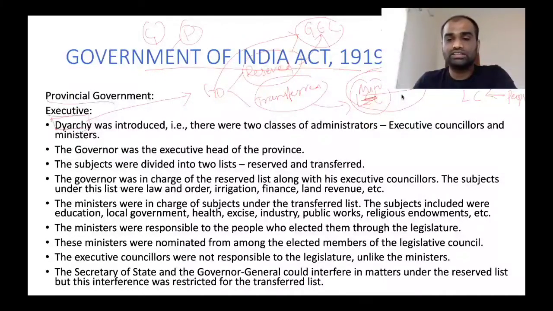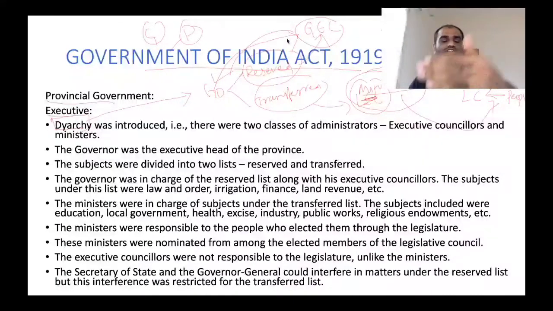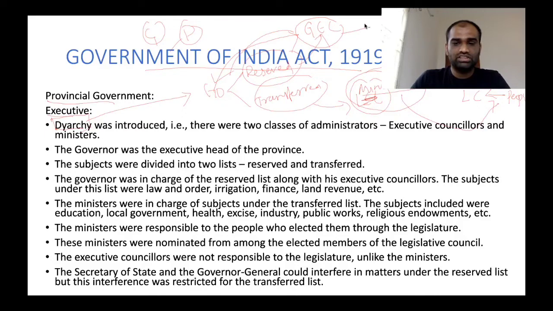So ministers are responsible to people, but Governor General's executive council are responsible to Governor General. So just by this mode of responsibility, you can easily devise which subjects will go to executive councillor, which subjects will go to ministers. Executive councillors were given with the task of law and order.